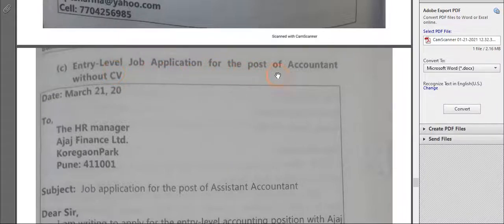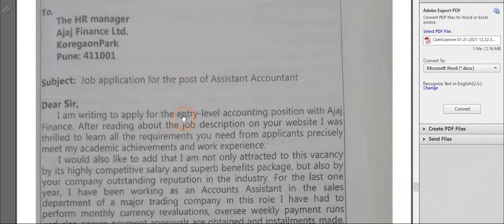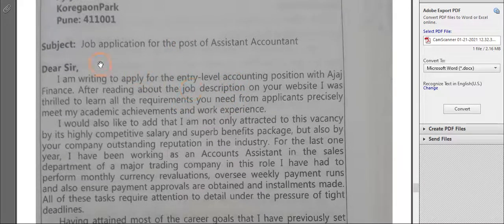Entry level job application for the post of accountant without CV. Entry level means what? You are fresher. This is the first time you are applying for the job. So how you will write? I am writing to apply for the entry level accounting position with Ajaj Finance.